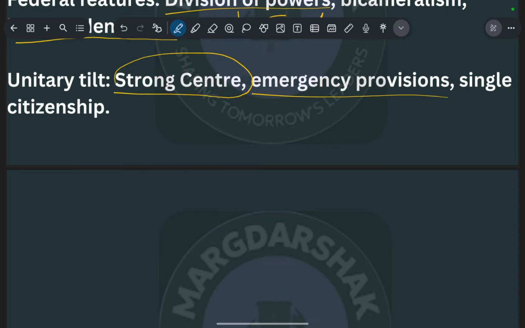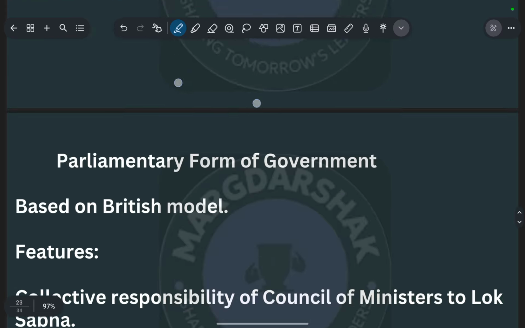I hope you understood this. I wanted to clear this doubt because I also had it and interpreted it wrongly in my preparation. Please be clear that single citizenship is one citizenship for the whole nation, while in dual citizenship there is one citizenship for the center and different citizenship for the different states. That is dual citizenship. Single citizenship is in the UK and India, and dual citizenship you can see in the USA. That is the citizenship part.